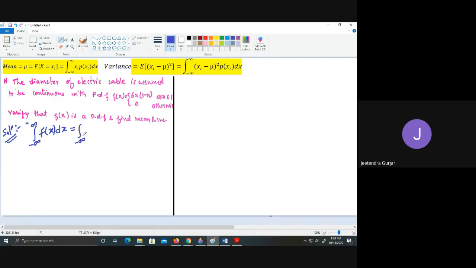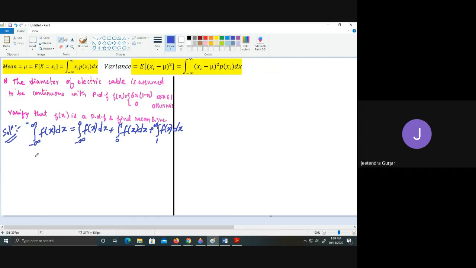I'm going to take the integral from minus infinity to 0 of f of x dx, plus the integral from 0 to 1 of f of x dx, plus the integral from 1 to infinity of f of x dx.